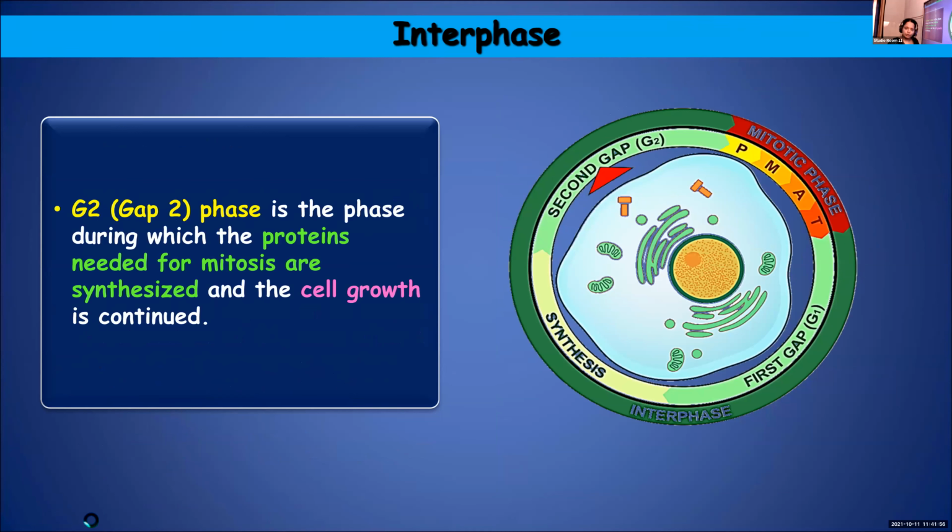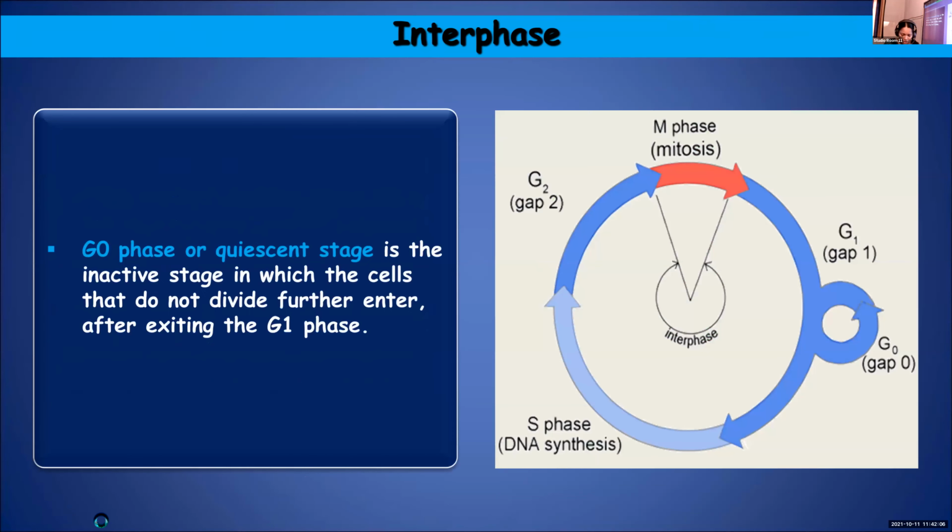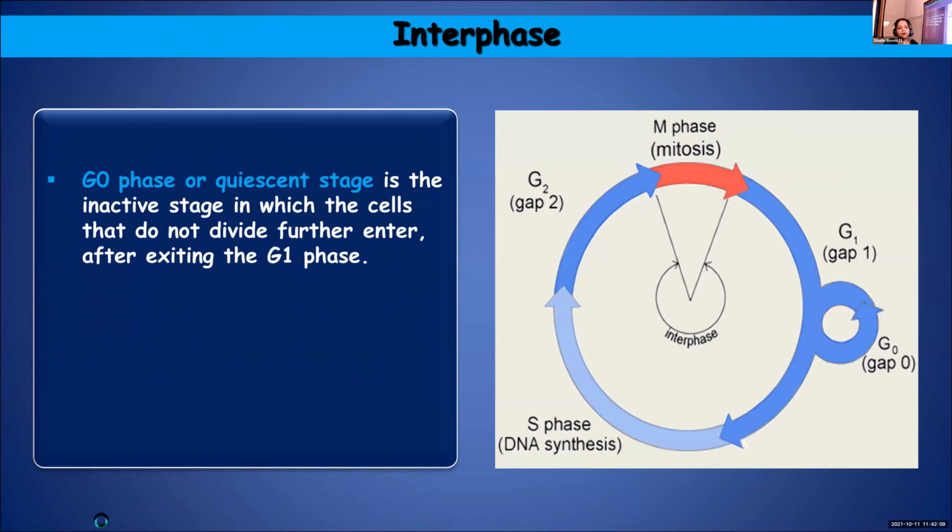The cell will continue to grow during this stage also, and certain cells will enter into a stage of inactivity, and you call this stage as G0 stage or quiescent stage. Cells like heart cells, nerve cells, etc., will enter into this particular stage because these cells do not divide further. And during this stage, the cells will remain metabolically active, but they don't divide. So that was about the different phases. About M phase, we'll be learning in the next class.